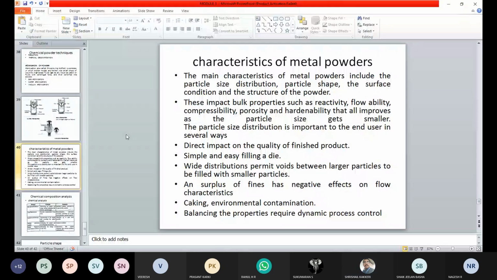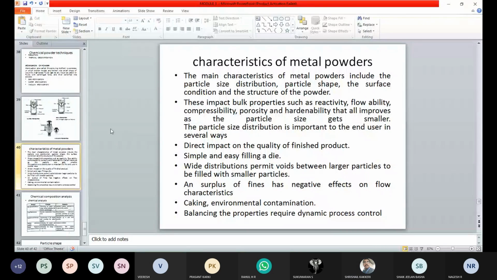We will see the different shapes, the different size distributions and the structure of the powders in the next coming topics. So these are some of the important characteristics of the metal powders. First one is particle size, then particle shape, and also surface condition and structure of the powder.